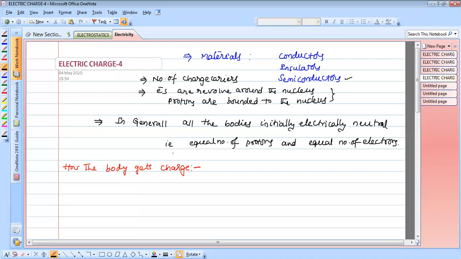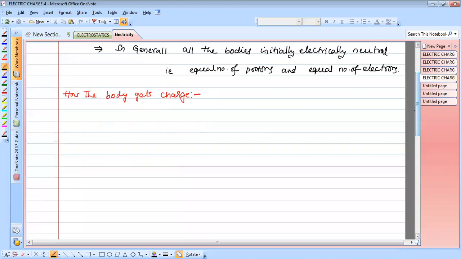So good afternoon. In the last class, we discussed the different types of charges, the properties of charges, and how you can calculate the number of positive charges and negative charges. And today we move to how the body gets charged. Every body is initially electrically neutral, meaning it consists of an equal number of protons and an equal number of electrons. That means the same amount of positive charge and the same amount of negative charge.